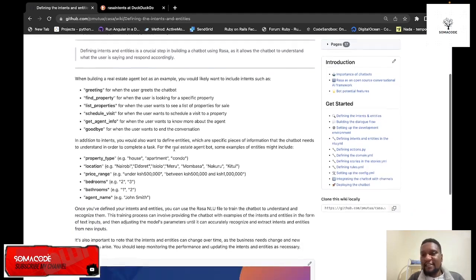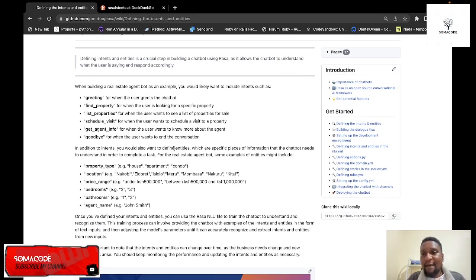Let's go to the next tutorial that we are going to talk about building the dialogue flow. We need to understand how we are going to create some sort of a dialogue flow. Like, we need to understand how the bot will be replying to the users and how the users will be asking the bot. We are going to think about any kind of edge cases, any possible kind of interaction that a user can have with a property agent bot.